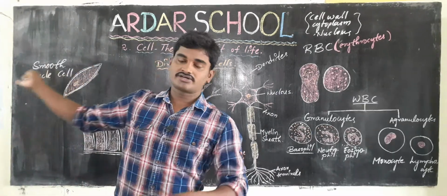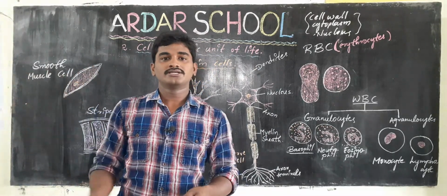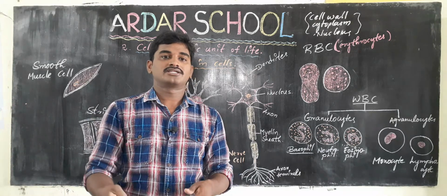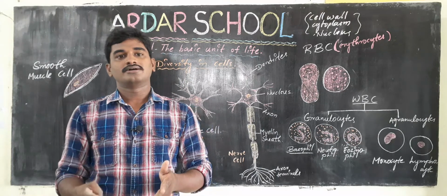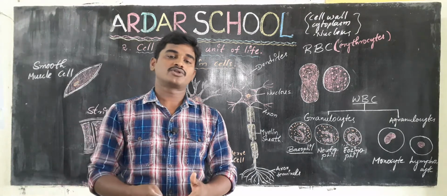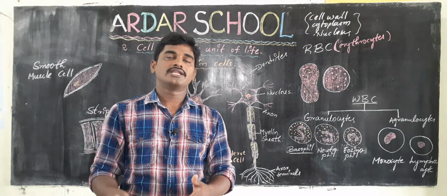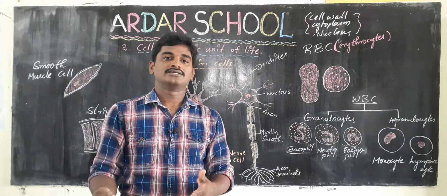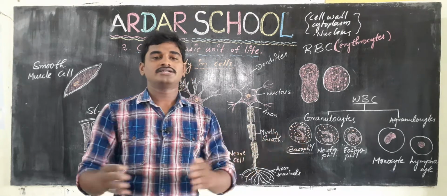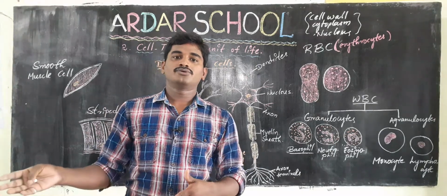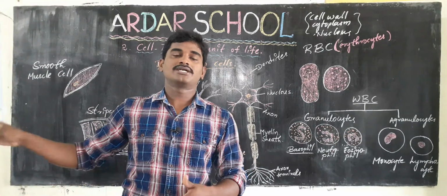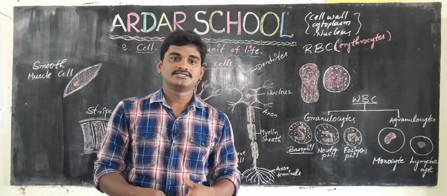Except unicellular organisms, all the remaining organisms we can call multicellular organisms. The bodies of multicellular organisms are made up of a number of cells, a different number in different organisms. So let us learn about what types of cells multicellular organisms contain.